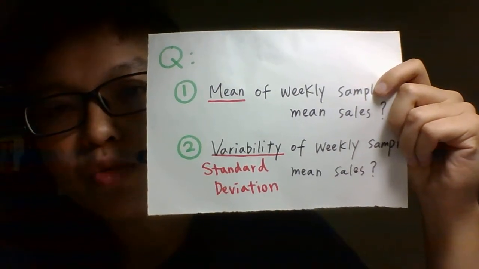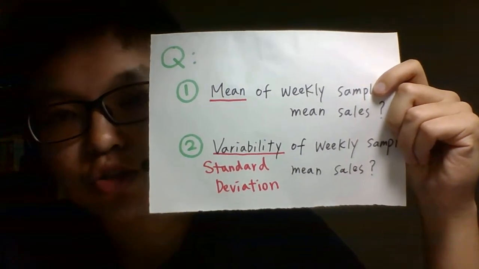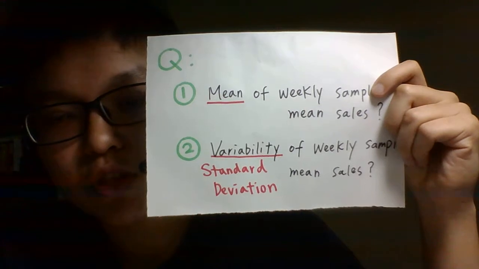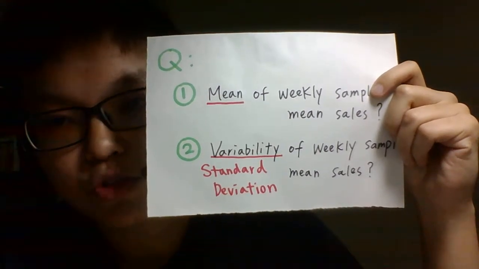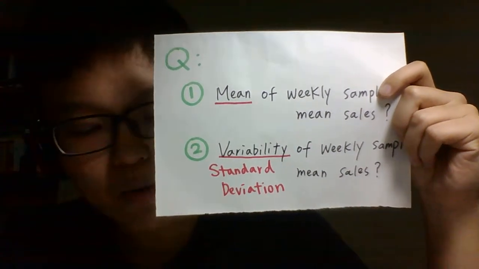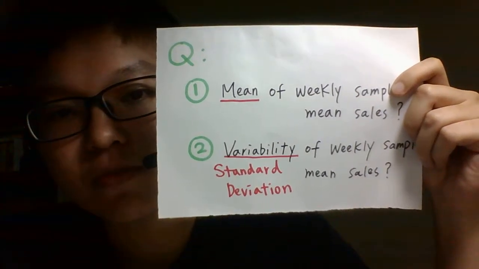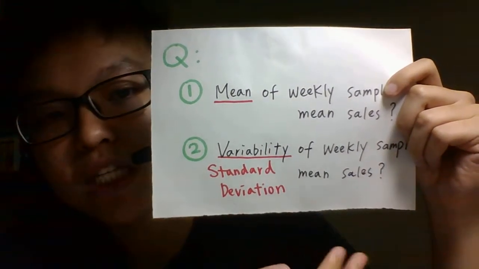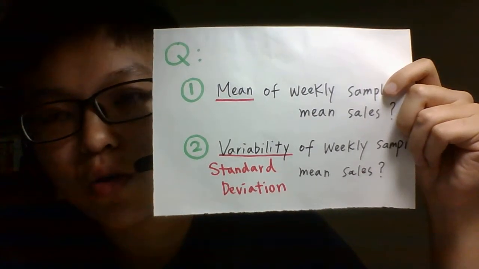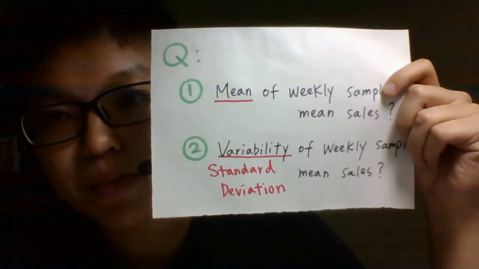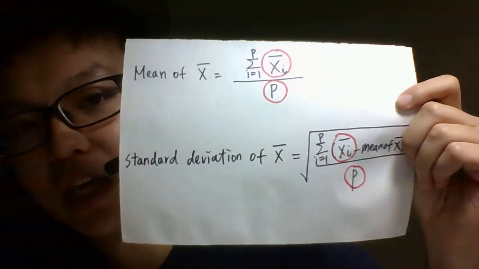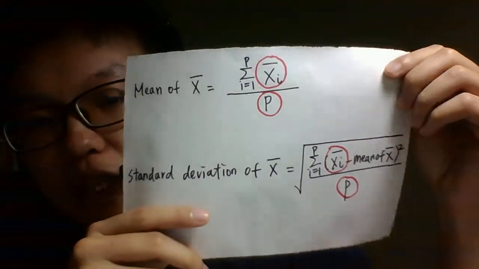Before we determine whether we can use the formula in this question, let me ask you a question first. Can anyone tell me what is the formula of the mean and standard deviation of the weekly sample mean sales? Yes, as you can see, the formula is like this.